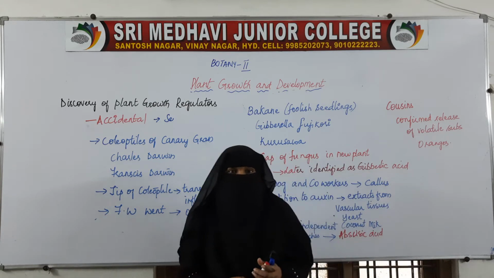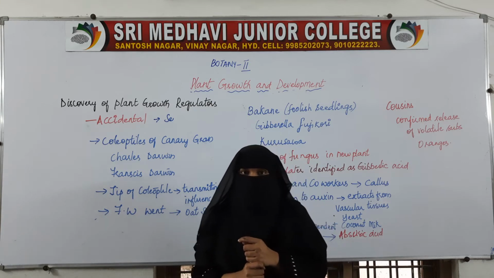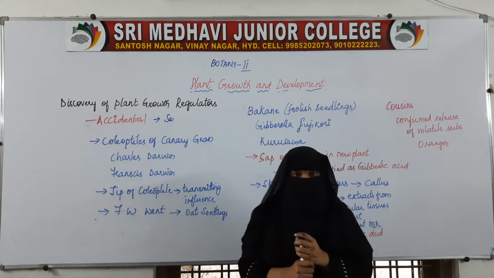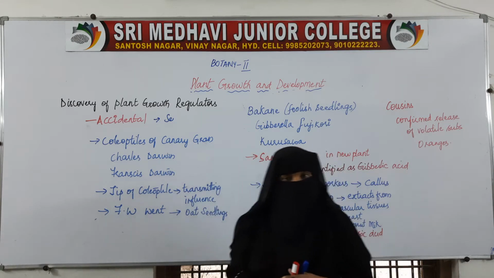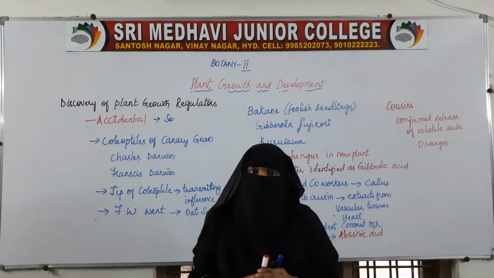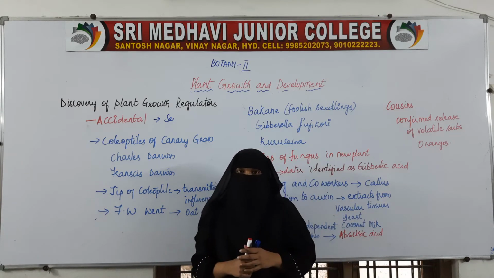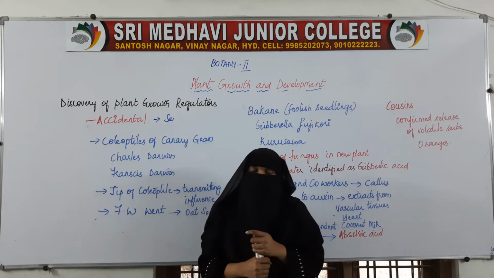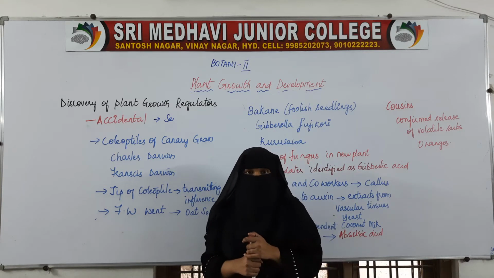Welcome students. In the previous class, we have seen what are growth regulating substances or growth regulators. We have 5 different growth regulators, that is auxins, gibberellins, cytokinins, abscisic acid and ethylene. Out of that, few work as growth promoters and few work as growth inhibitors. Let us see how the discovery of plant growth substances has taken place.